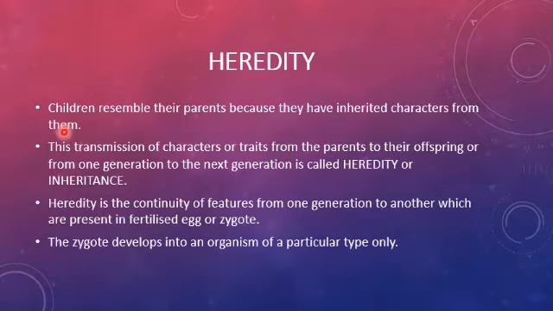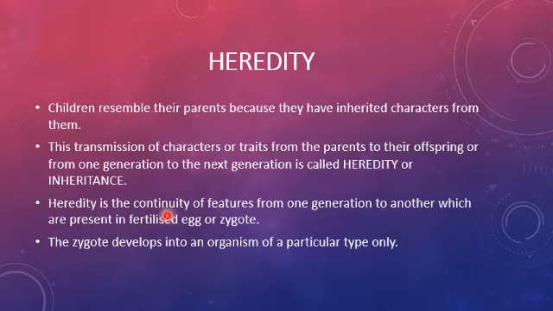So therefore, the children resemble their parents because they have inherited characters in the form of a copy of DNA from them. The transmission of characters, that is the copying of the DNA from the parents to their offspring or from one generation to the next generation, is called heredity or inheritance.